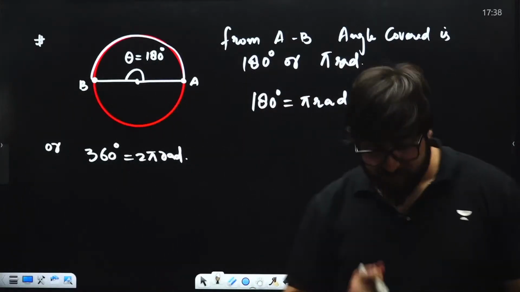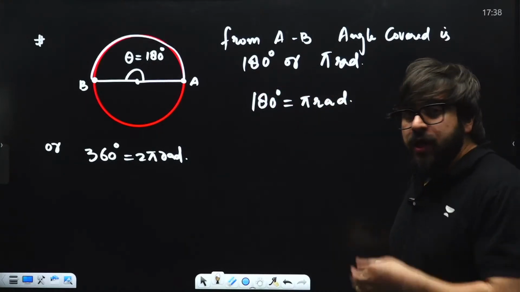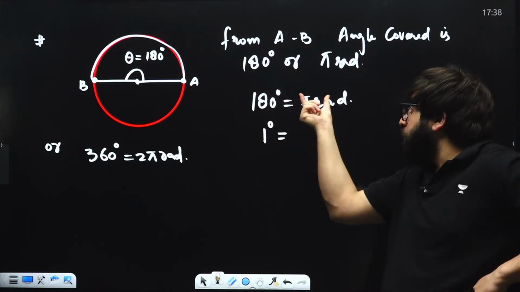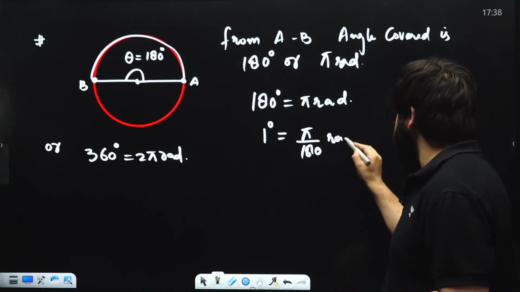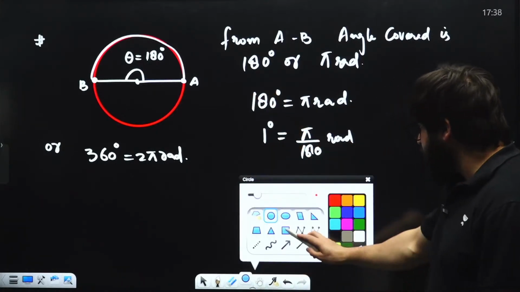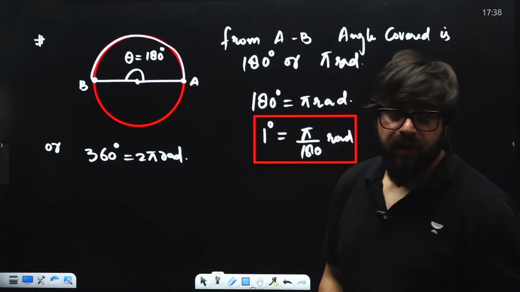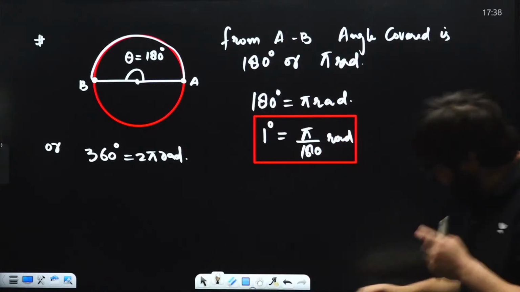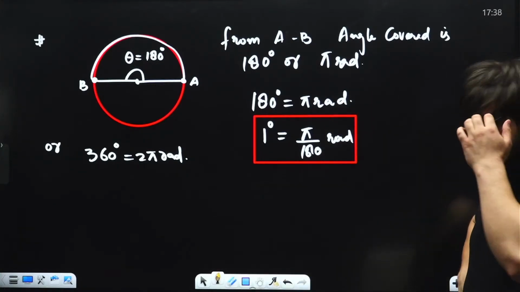Now, if 180 degrees is equal to pi radians, what is the value of 1 degree? 1 degree will be simply pi divided by 180 radians. You divide by 180 over here, and that is the value of 1 degree. So 1 degree is pi by 180 radians.